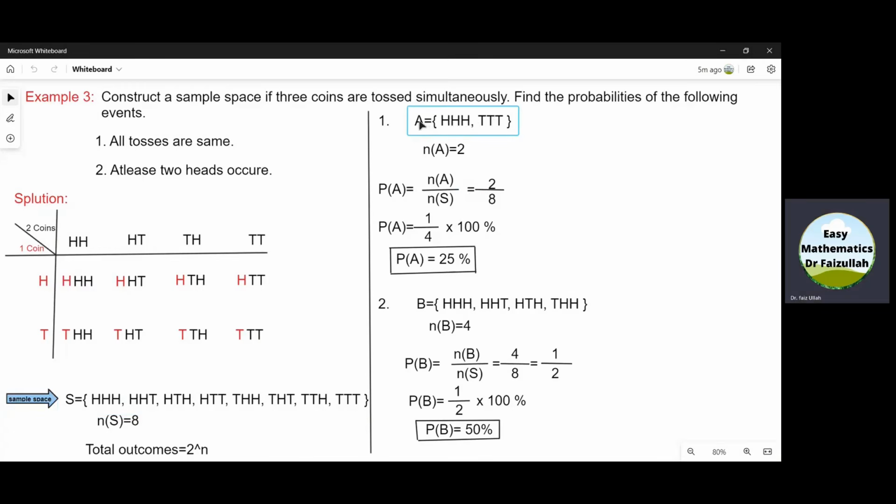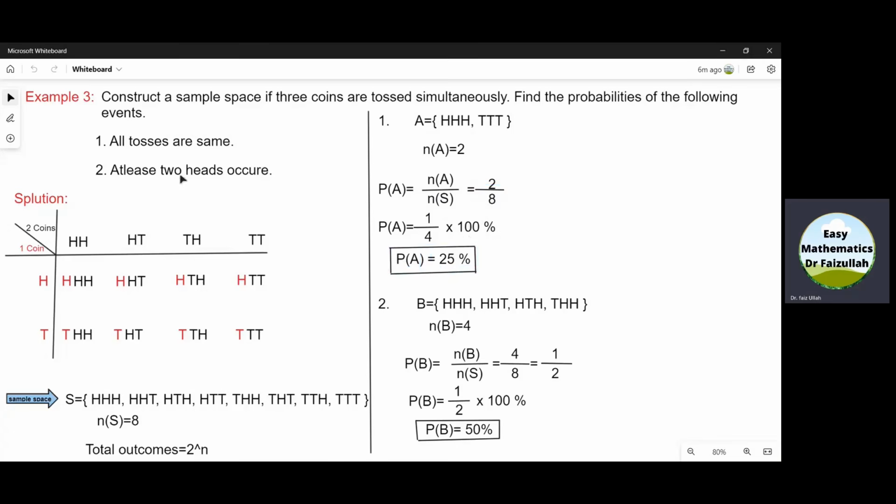Representing these 2 outcomes, we get the event A. And now to find probability of A, we need n of A, which is equal to 2. Using the basic formula, probability of A is equal to n of A divided by n of S. Substituting the values, and after simplification, we get that probability of A is 1 over 4. If we multiply this with 100, we get that probability of A is 25%.